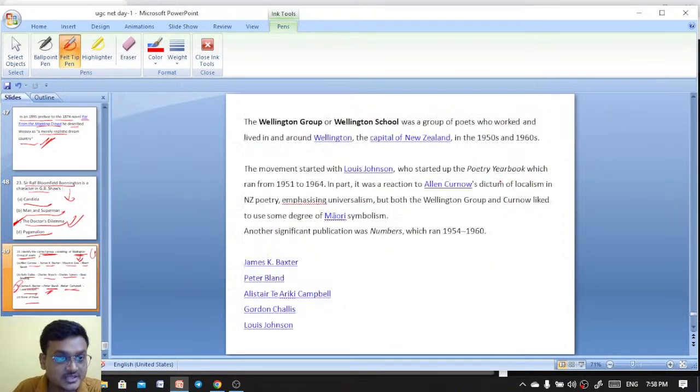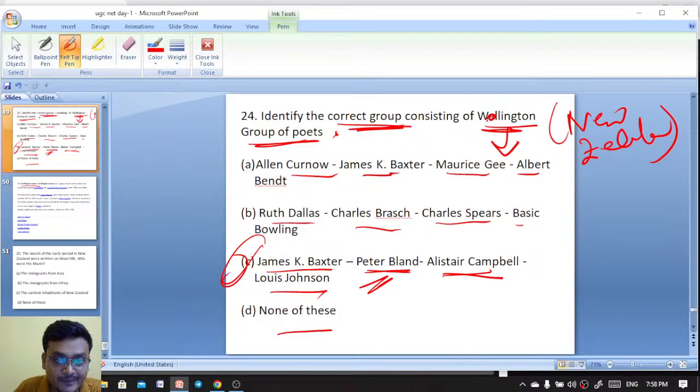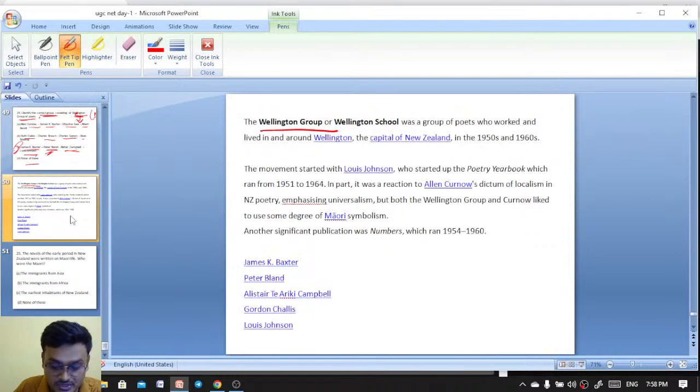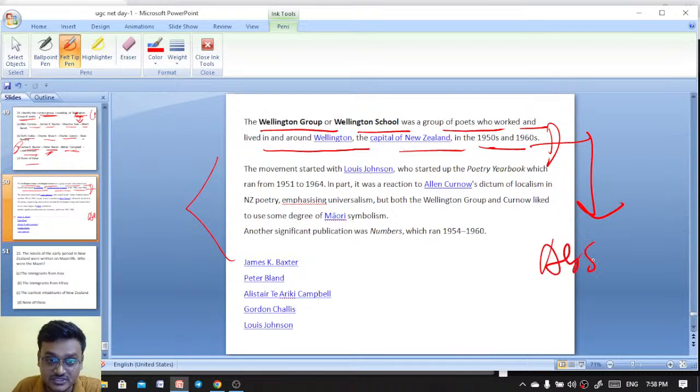Wellington group of poets. Wellington, the capital of New Zealand. A Wellington group or Wellington school was a group of poets who worked and lived in and around Wellington, the capital of New Zealand, in the 1950s and 1960s. In the 1950s and 1960s we also have the absurd dramatists, as we talked about. So in New Zealand, at the time, there was the Wellington group or Wellington school.